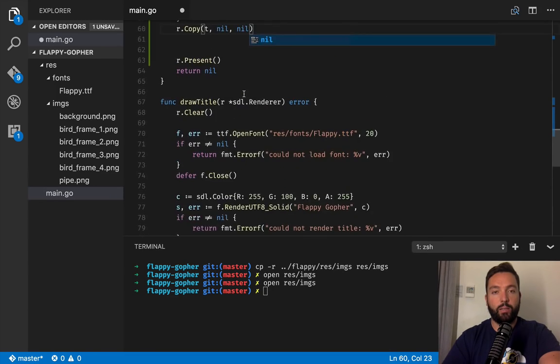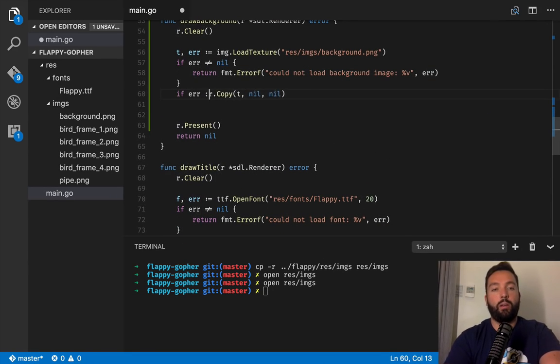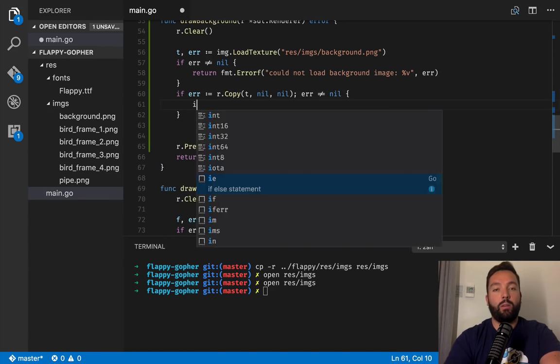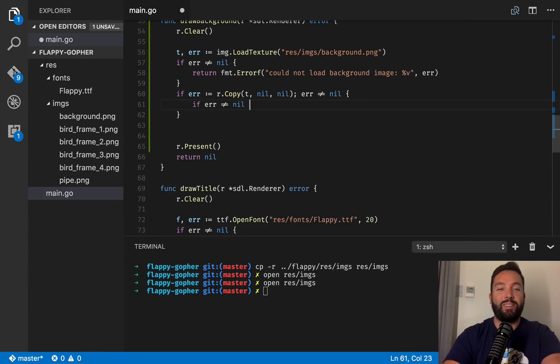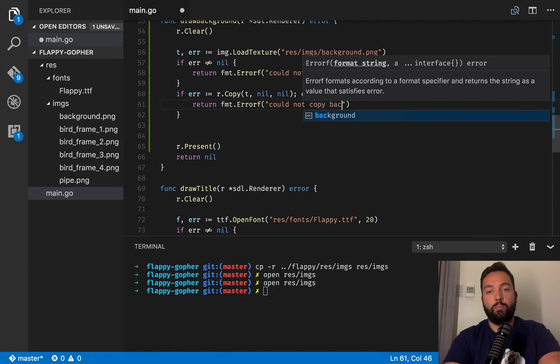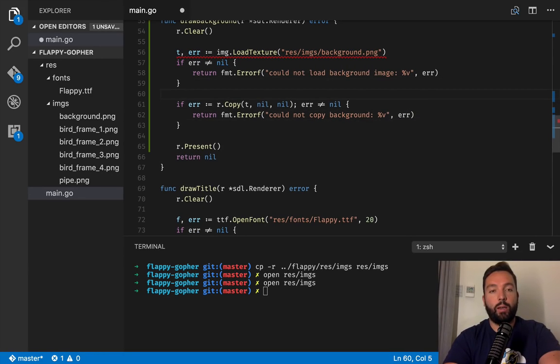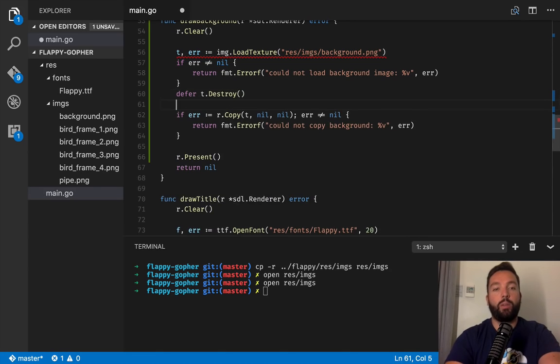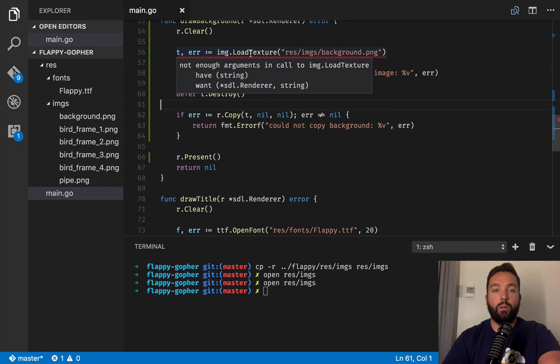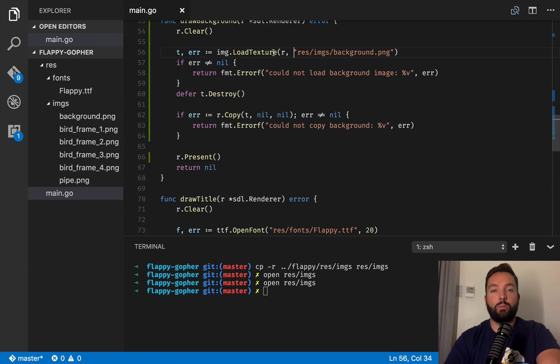As before, this returns an error, so we should check that out. If it is not nil, I just write it so often that I write it twice in a row. So if the error is not nil, we will return an error saying could not copy background. Okay, let's make sure that we do t.Destroy at the end because we're done with that. We need to pass the renderer, and we have that, and everything looks good. So let's try to run it.